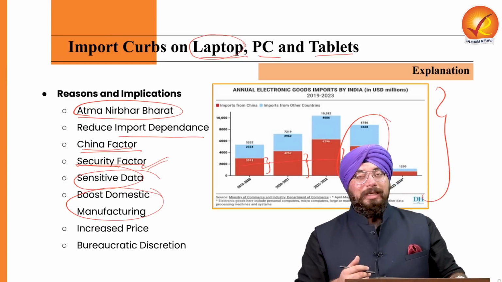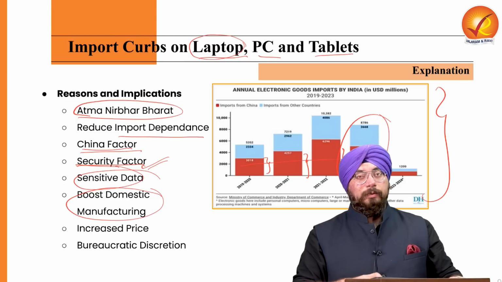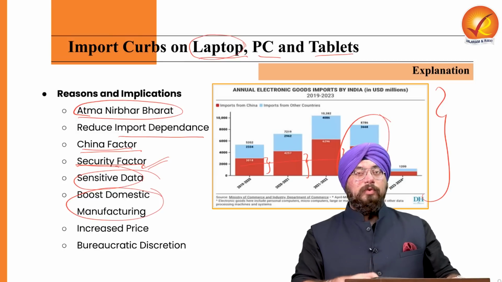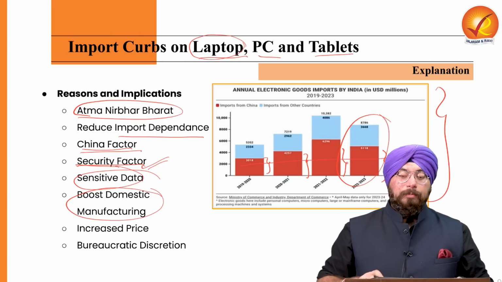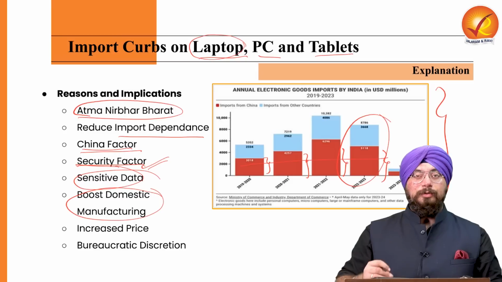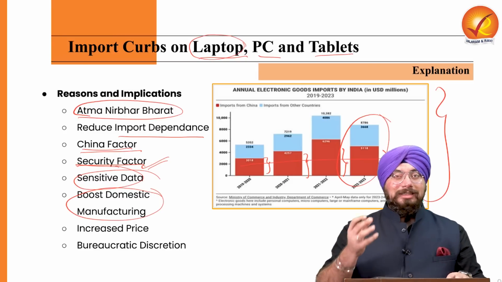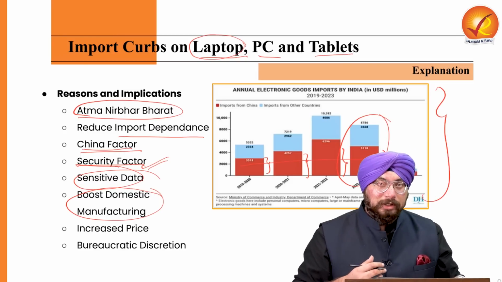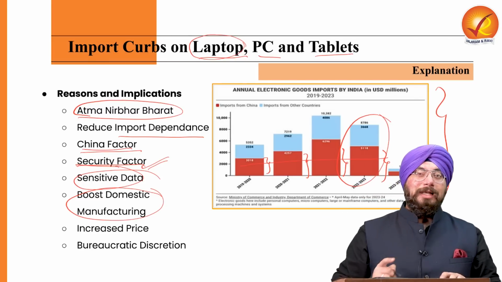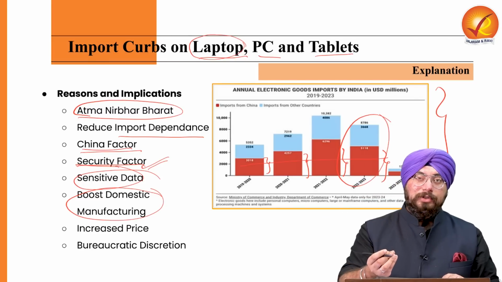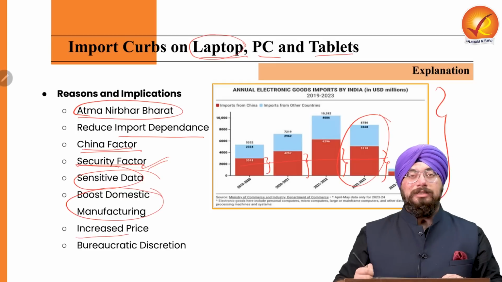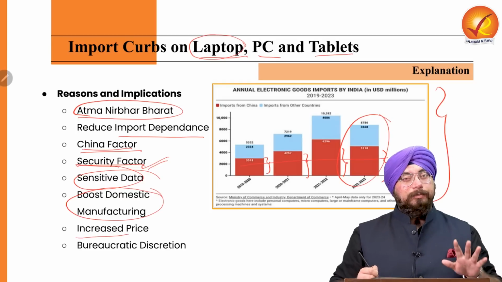Now what is the implication of this? The implication is very, very clear. Now we would not be able to import laptops, PCs and tablets, or if we are importing them, we need a license, right? So when this kind of restriction is imposed, obviously the domestic prices of electronic goods are bound to increase, in a purely economic sense.